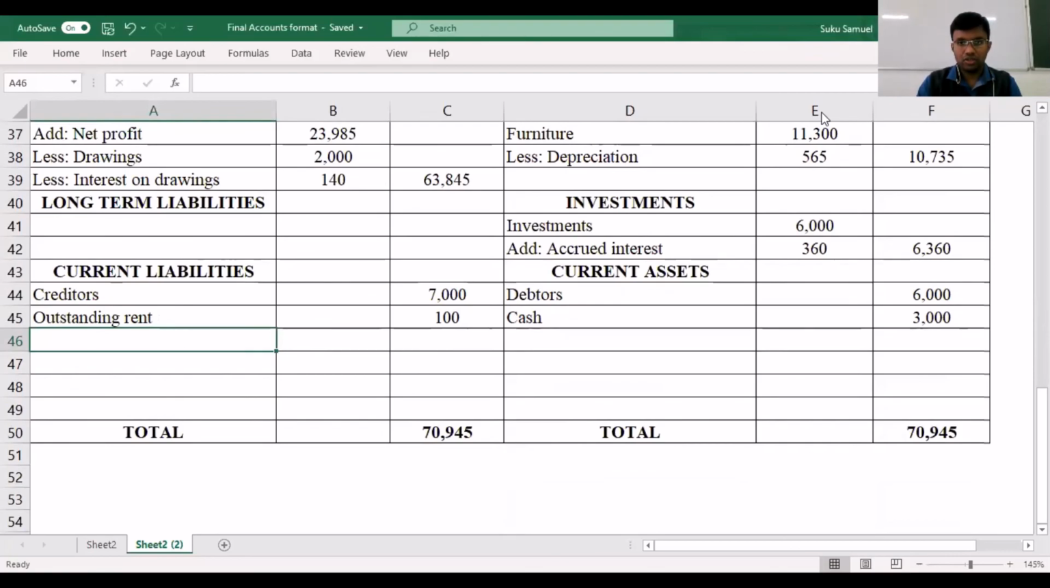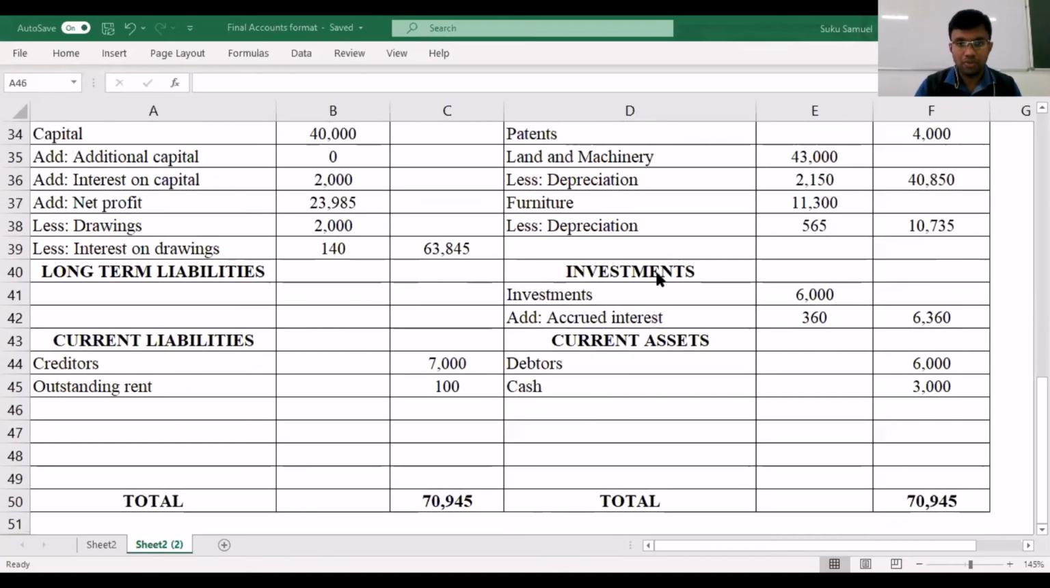So together the total works out to be 70,945. In our case, the assets are matching with the liabilities, which means our accounts are perfectly balanced.